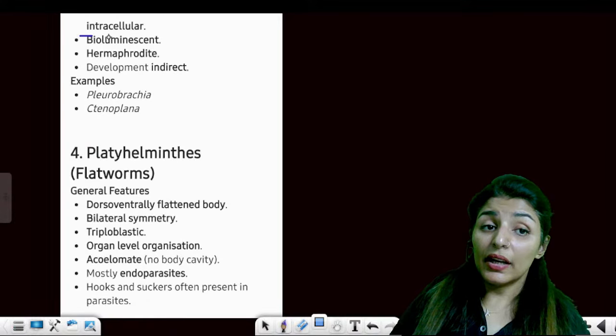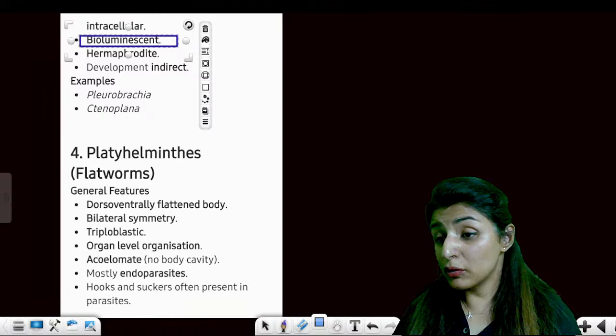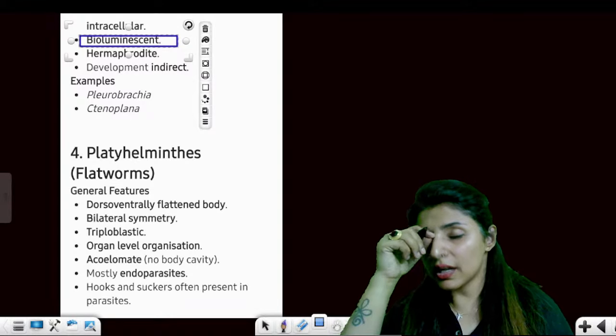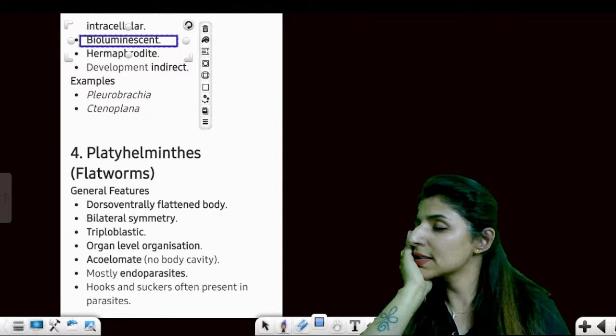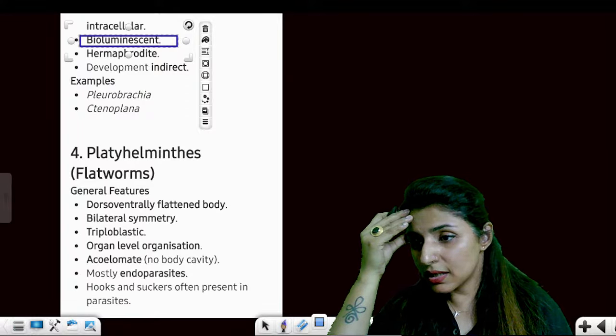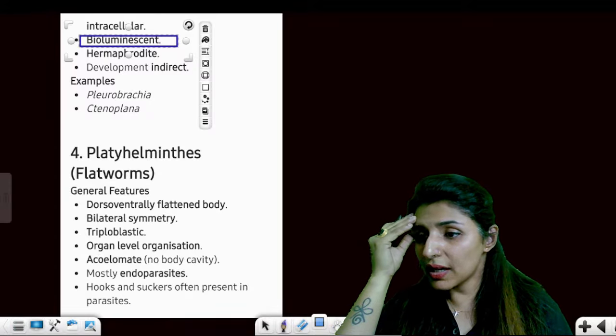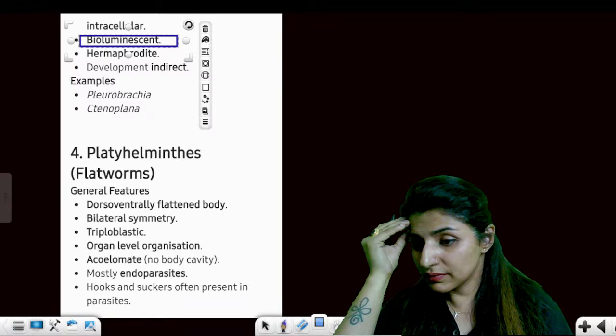Yeah. Now another unique feature, they are bioluminescent. What was another structure that we talked about that was bioluminescent? Yes, anybody? Let's keep revising along with another bioluminescent organism that we have talked about in this session. Yes, please. Emit light, yes. But which other organism have we talked about?